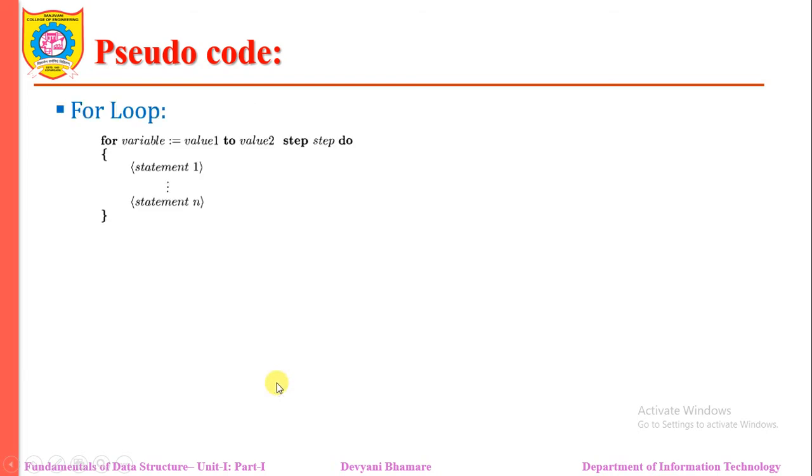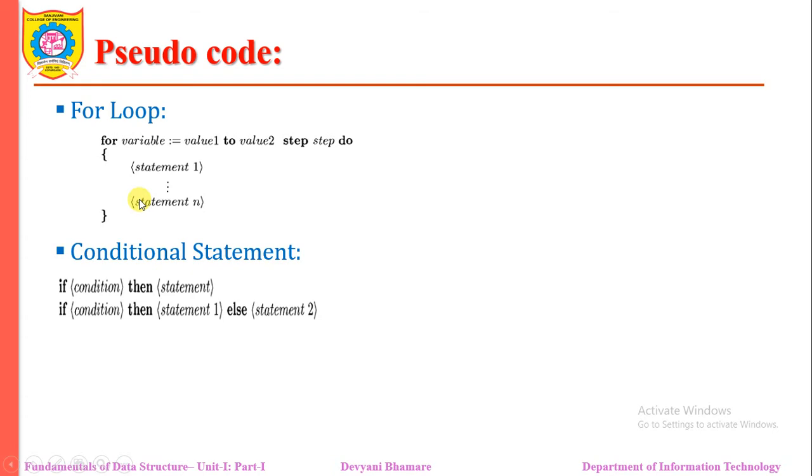Similarly for the for loop, we write for variable i equal to value 1 to value 2, step, meaning what we want to do, and we have to write it down. So these are some ways in which we show our conditional statements.